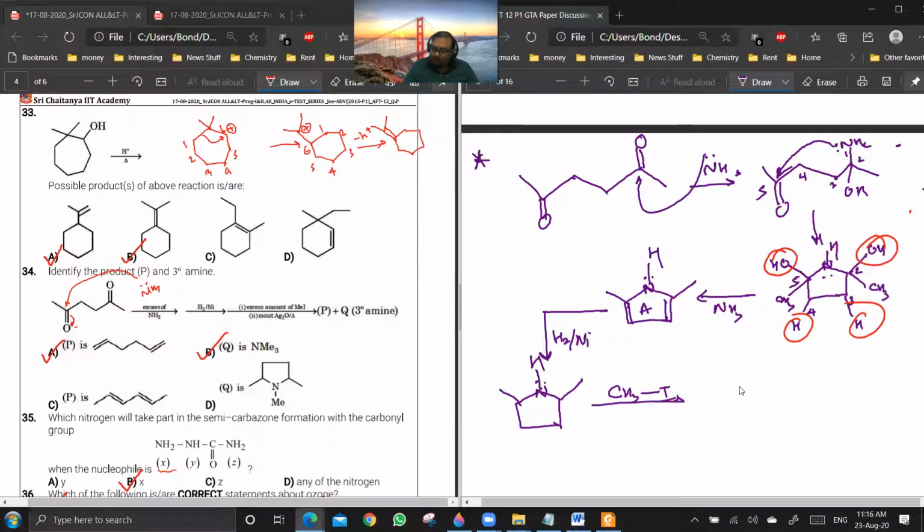Now, if you're doing Hoffman's exhaustive methylation, first you will be getting this compound. This NH will attack here and I minus will go out, then H plus will leave. So you'll be first getting CH3.